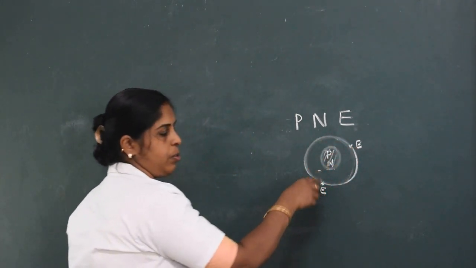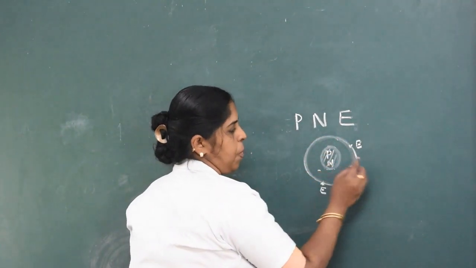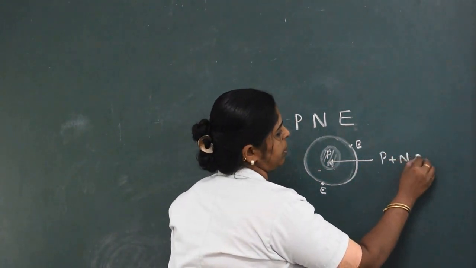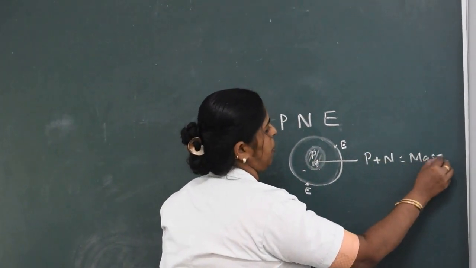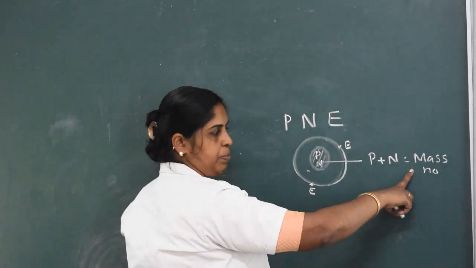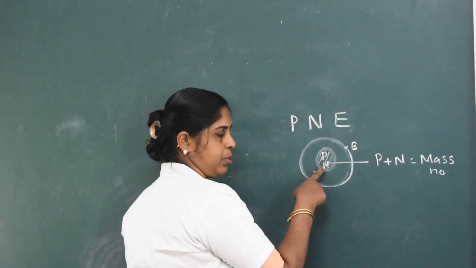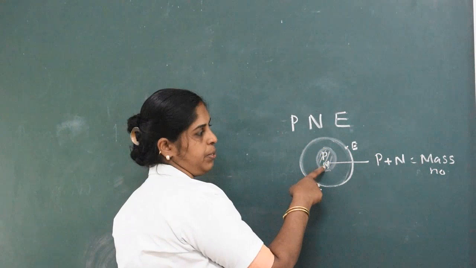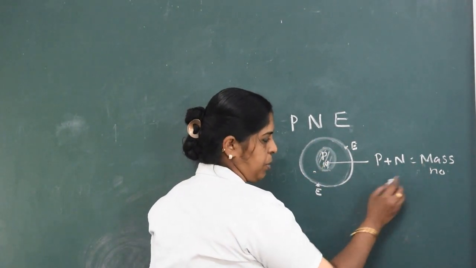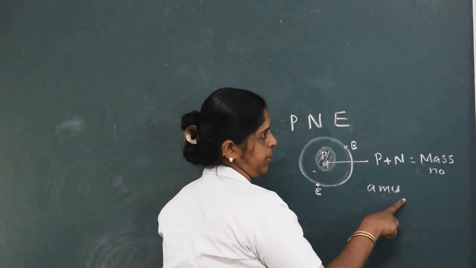So the mass of an atom is due to the mass of protons and neutrons. The number of protons and neutrons is equal to the mass number. That is known as atomic mass. The atomic mass or mass number is due to the mass of protons and neutrons. The unit for mass number or atomic mass is AMU, atomic mass unit.